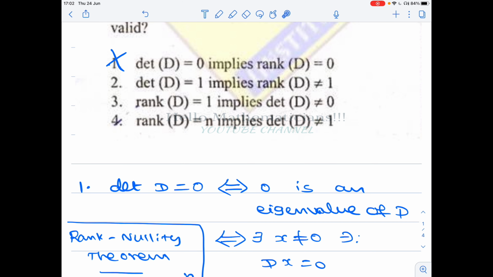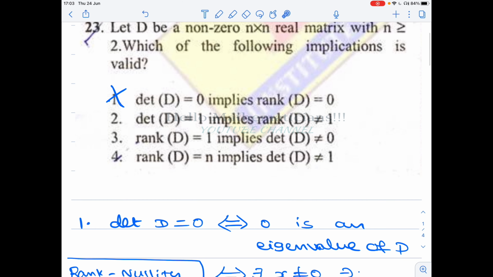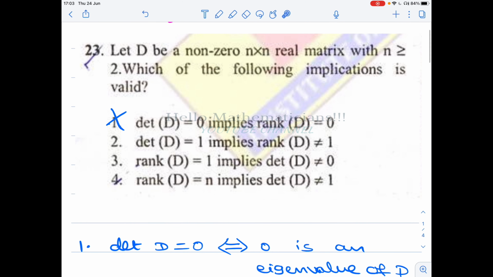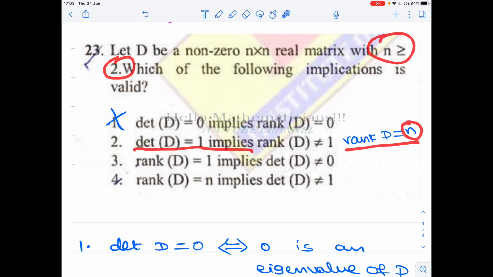Therefore we get rank of D equal to n. So, if determinant of D equal to 1 implies that rank of D equal to n, but since n is greater than or equal to 2, therefore rank of D not equal to 1 is correct. Okay, so this option is correct.